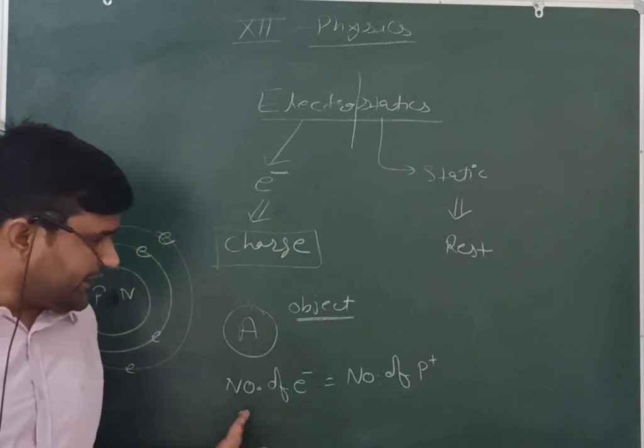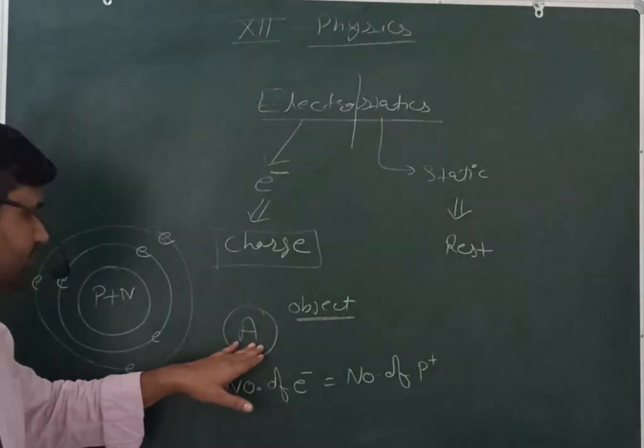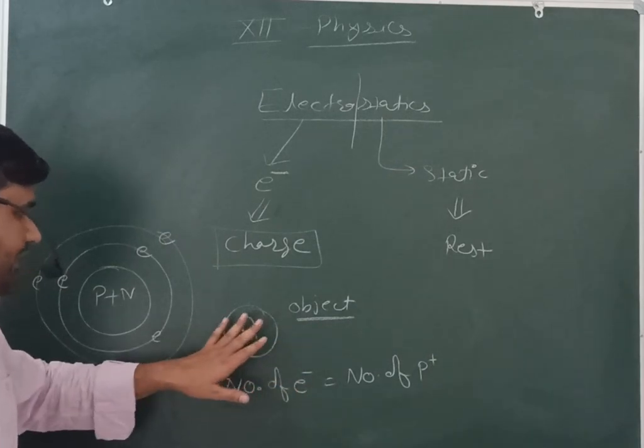Okay, if the number of the electrons is equal to the number of protons, then our object is neutralized.